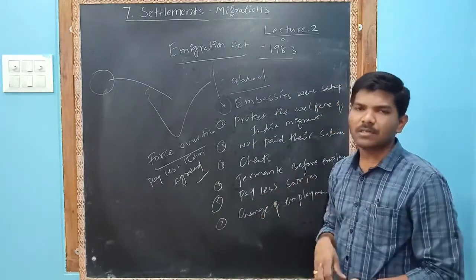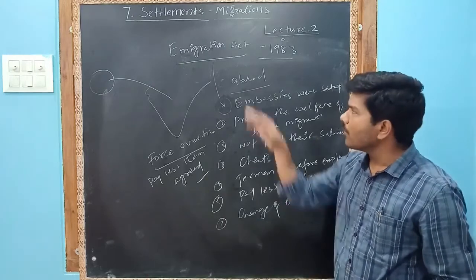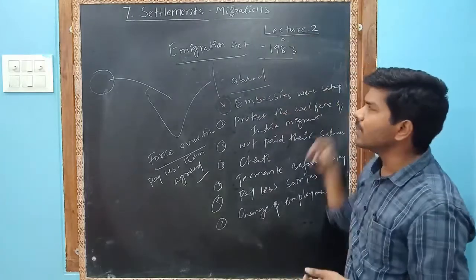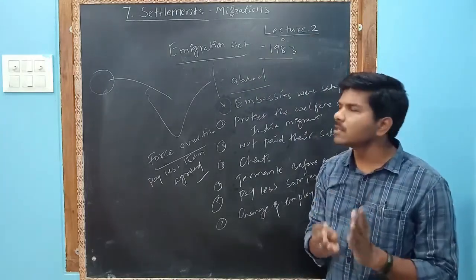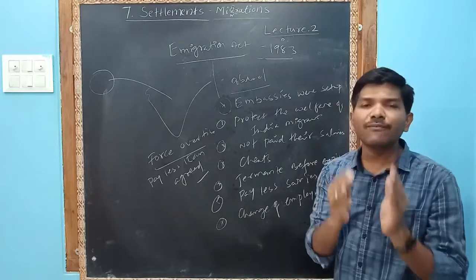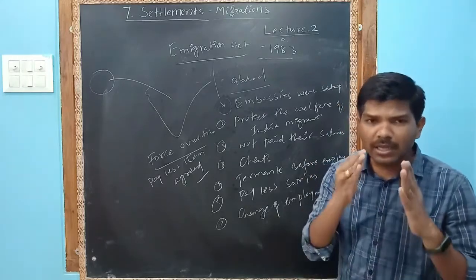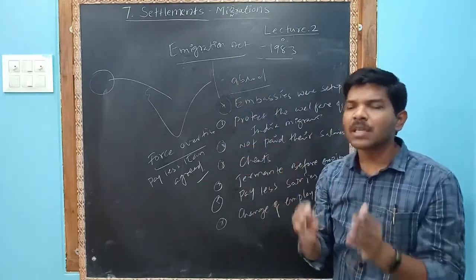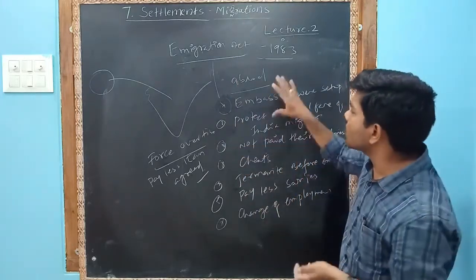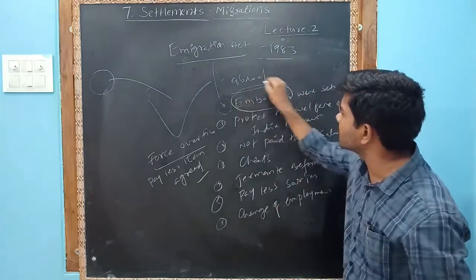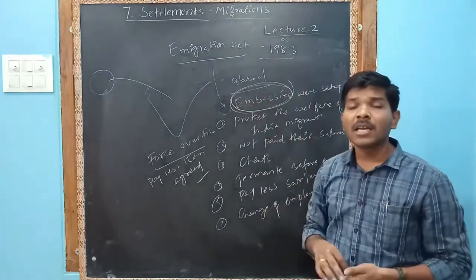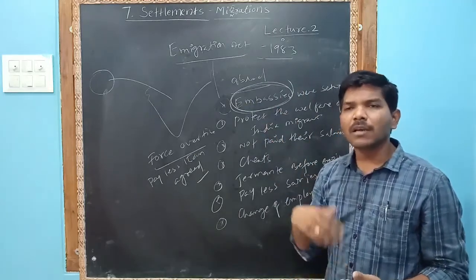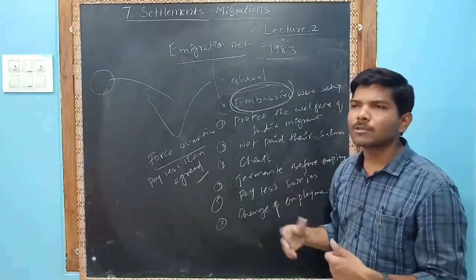Okay, this is our lesson, children. I want to revise the Migration Act, 1983. The Indian government implemented this Migration Act to safeguard Indian migrants, those who went to other countries for earning purposes. To protect them, one office was set up, called embassies. In all countries our embassies are there. If you have any problem, you meet the embassy officers, talk with them, and they will solve your problem.